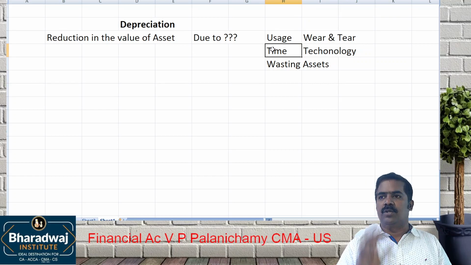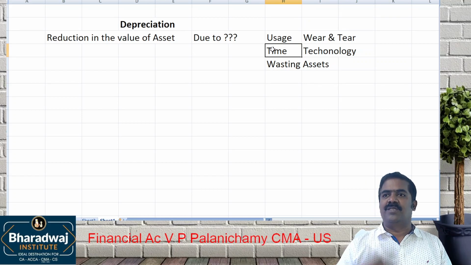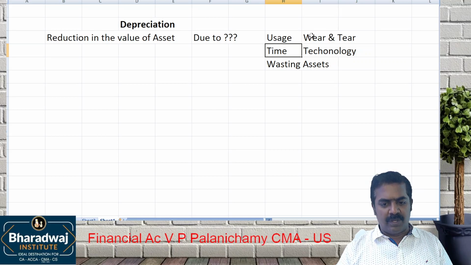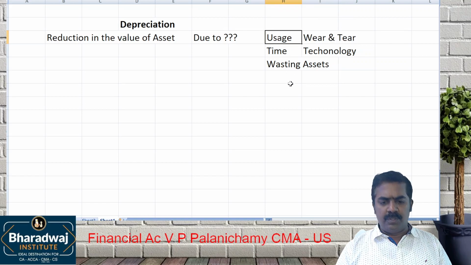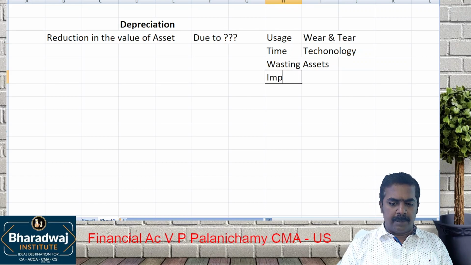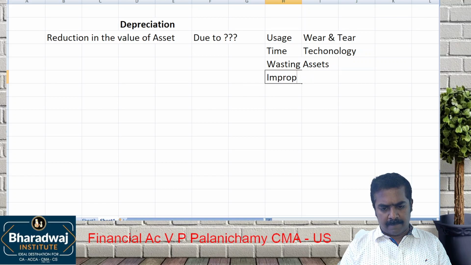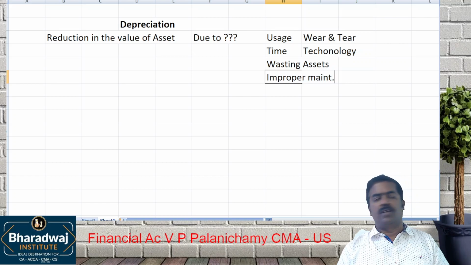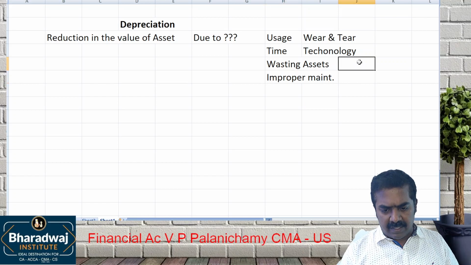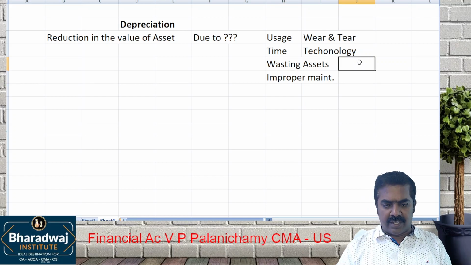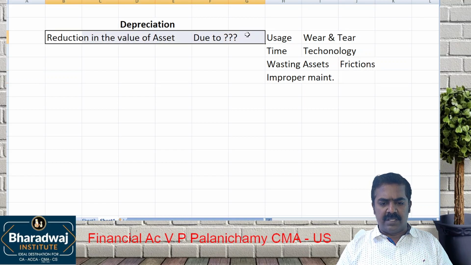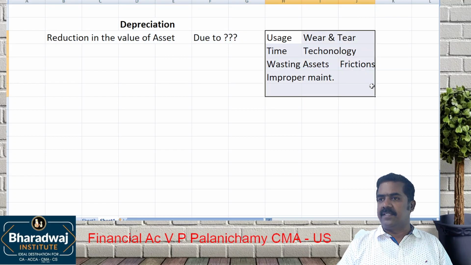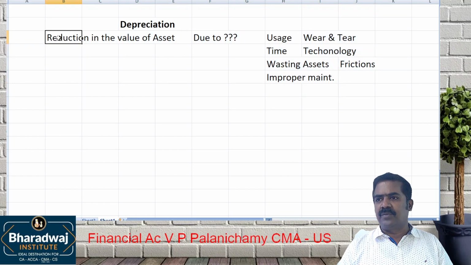For example, you purchase a two-wheeler and use it for 10 years. Can you sell it at the same price? No, due to time. Wear and tear, normal friction, etc. will be there. Due to usage. Depreciation also can come due to what? Improper maintenance, and friction and other things. So all these are the reasons for depreciation. It can be any one reason or multiple reasons. So that is the reduction in the value of an asset.